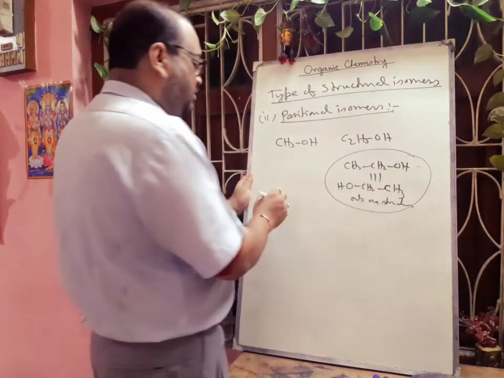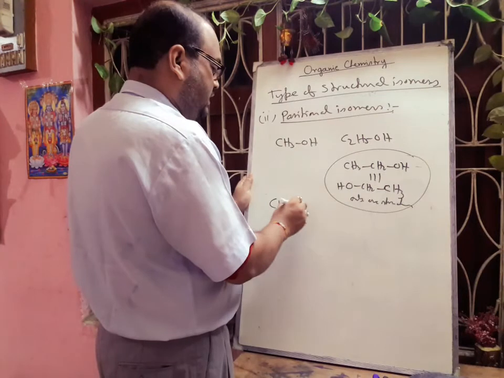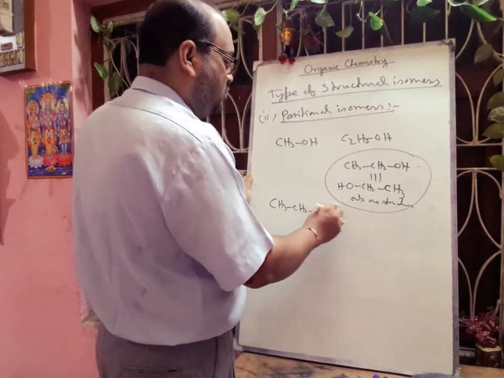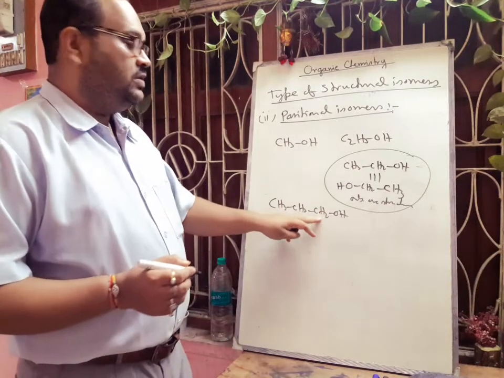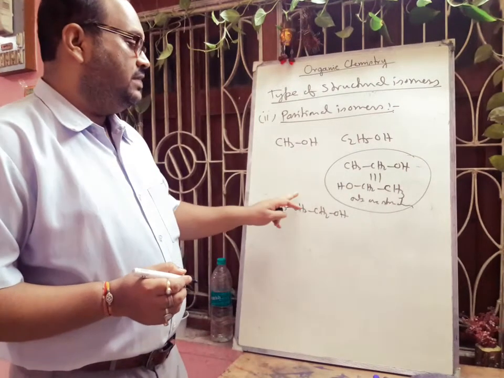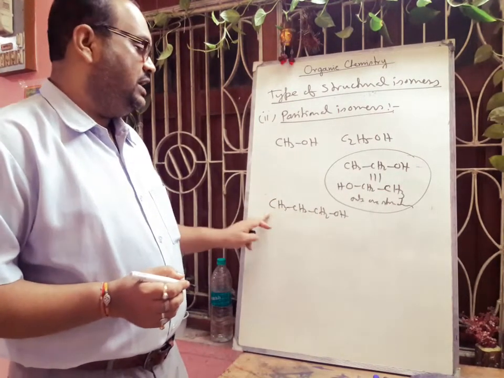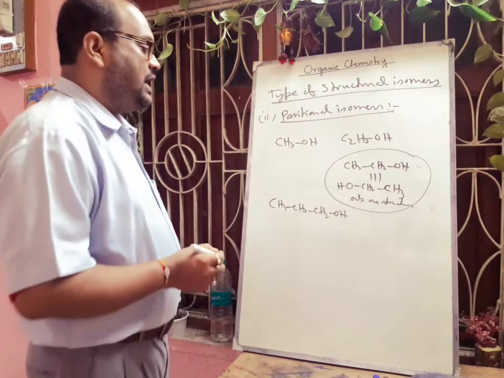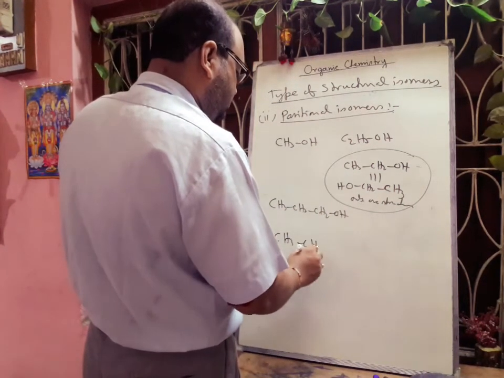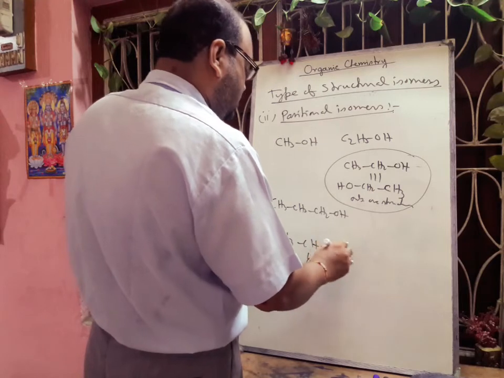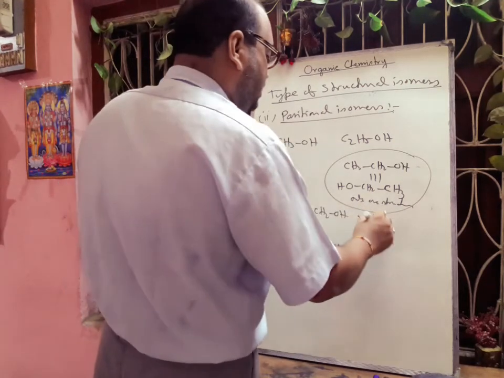But if you think about the propanol, CH3, CH2, CH2OH, definitely here equivalent position will be 2. Here in the middle one position is there, and these 2 ends are same. So we can write 2 structures, this one and this one. This compound is called n-propanol.